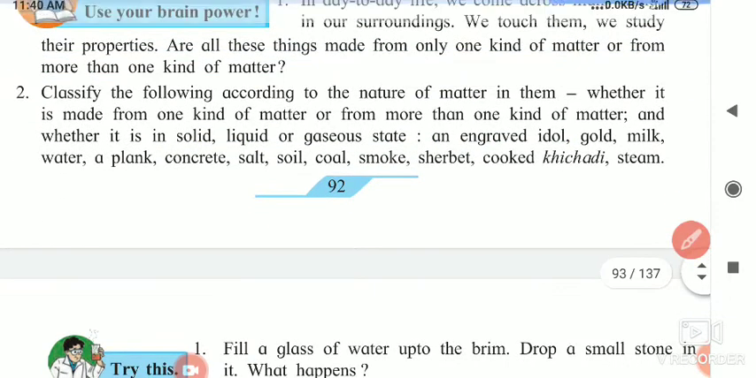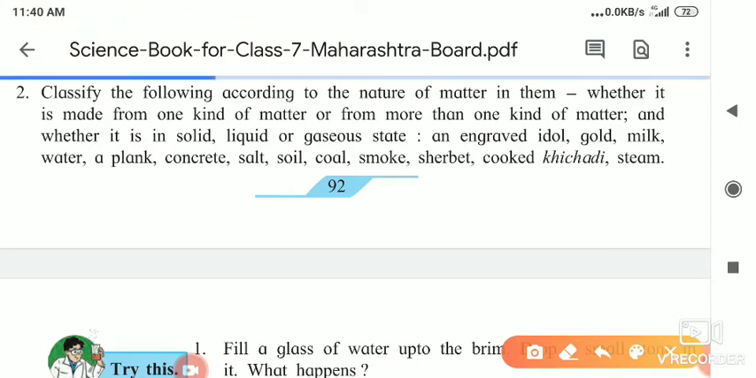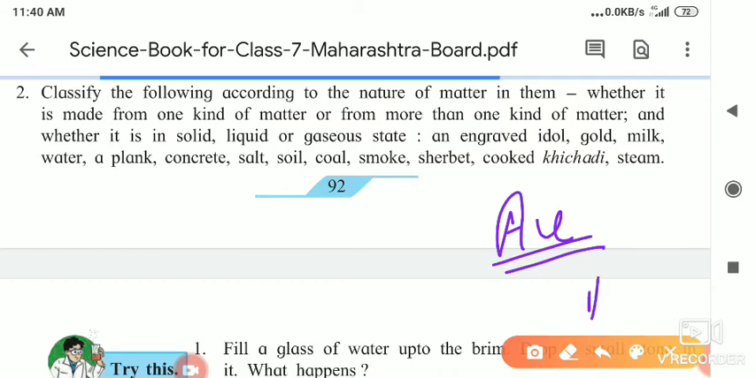Next is gold. Gold is made up of which? Its symbol is Au, aurum, and silver is Ag. So gold is made up of only one kind of matter, that is aurum. If pure gold is there, it has only aurum, but it depends on the carats. How many carat gold is there?